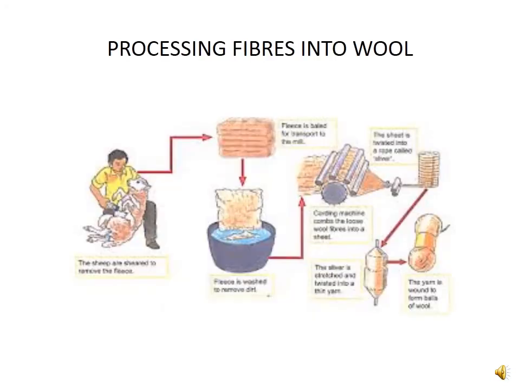Now we can see how the fiber is converted into wool, which are the procedures or how the steps take place to convert fibers to wool. There are different steps. First step is called shearing. The fleece of the sheep along with a thin layer of skin is removed from its body. This process is called shearing. Machines similar to those used by the barbers are also used to shave off hair.